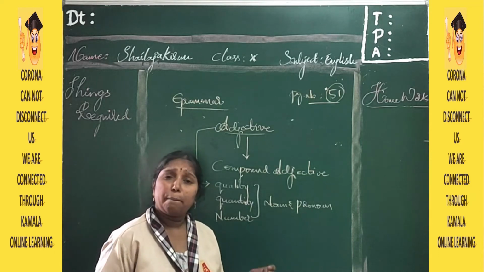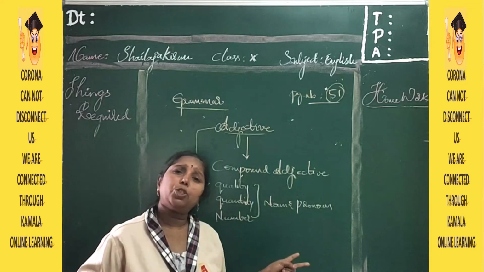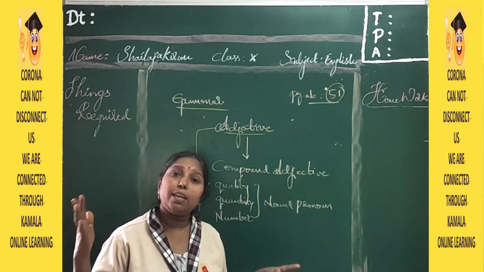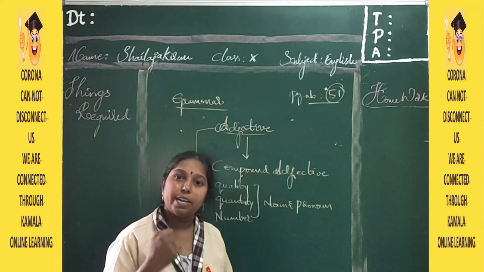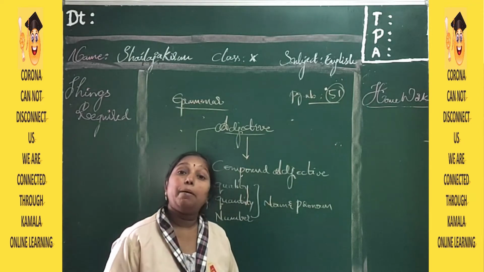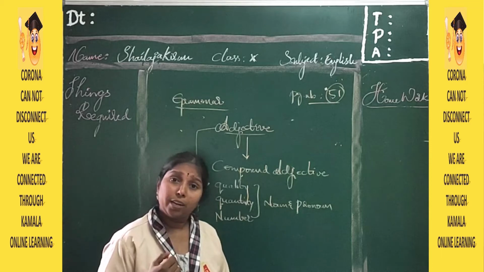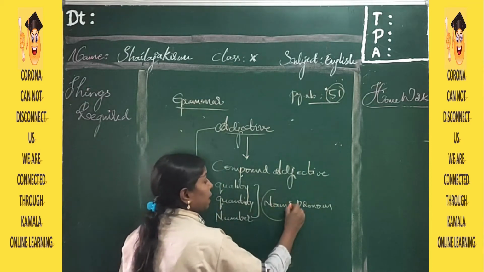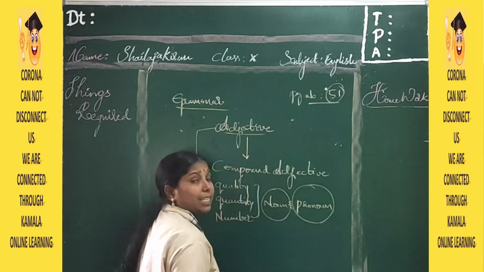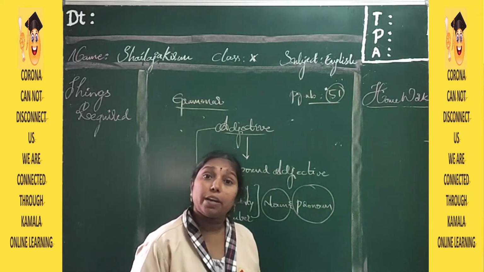I have much water. So what is the quantity? Much. So it tells the quality, the quantity, the number of noun and pronoun. Understood? So completely they describe noun and pronoun. Adjectives describe noun and pronoun.